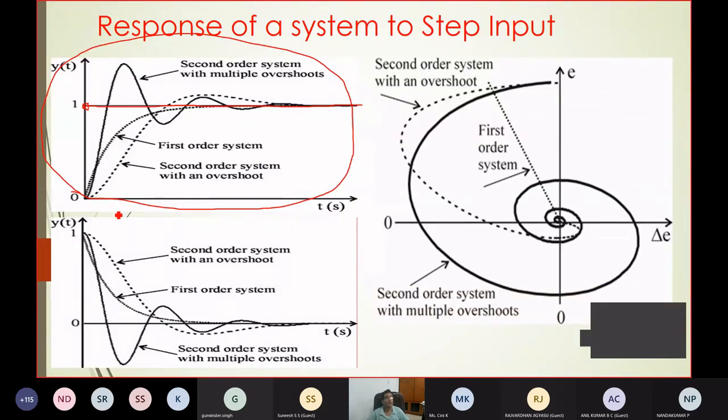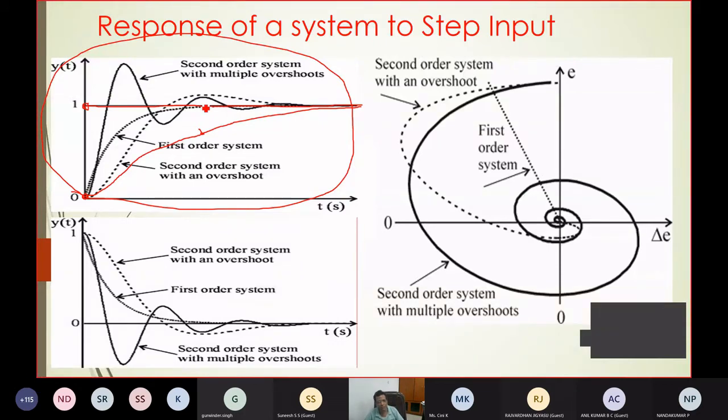But how does this move? Initially it moves from 0. Ultimately it has to come to 1. So there may be 3 different conditions. One is an underdamped system, where there is oscillation and the system will settle. There is an overdamped system, where the system behavior is very slow. It may be like this, overdamped system. And there is a critically damped system, where it reaches quickly. So you may obtain this system.